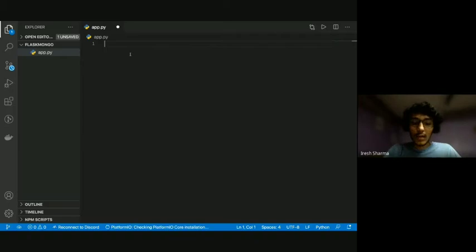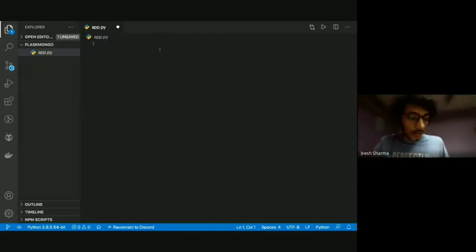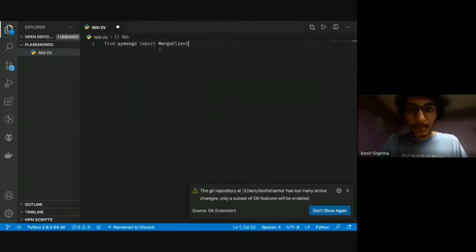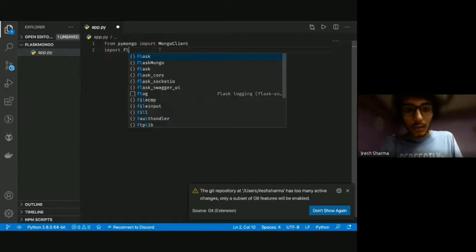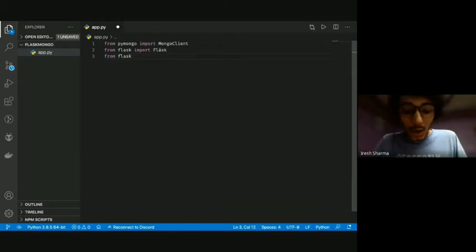We're first going to import PyMongo. Actually, we're not going to import the whole module, just like we did not import the whole Flask module. We're going to import just the things that we want. So we're going to do from pymongo import MongoClient. And again, we're going to set up our Flask. From flask, import Flask, and from flask, we'll need something called request. I'll talk about this quickly, but let me just add it first.